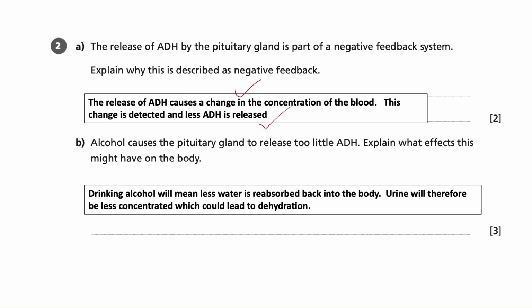So essentially altogether, the alcohol is meaning less water is being reabsorbed into the body, therefore more is being lost in our urine, making urine less concentrated, and the negative effect of that for that final third mark is dehydration. So 1 mark for that first part, 1 mark for the point about urine, and a final mark about dehydration. Altogether again, that gives us the 3 marks for Part B.